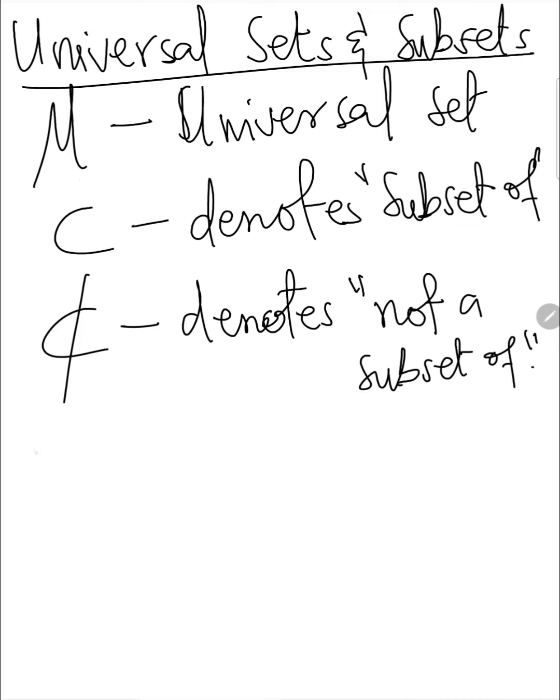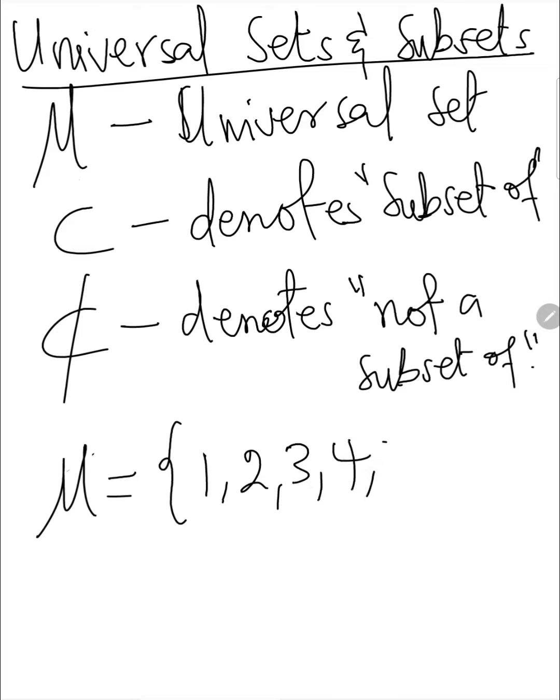Okay. So now let's look at an example. If we have a universal set U, which is, let's say, 1, 2, 3, 4, 5. So the universal set is 1 to 5.